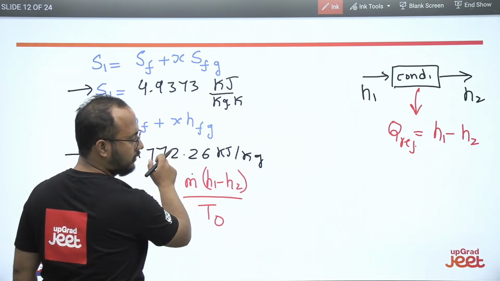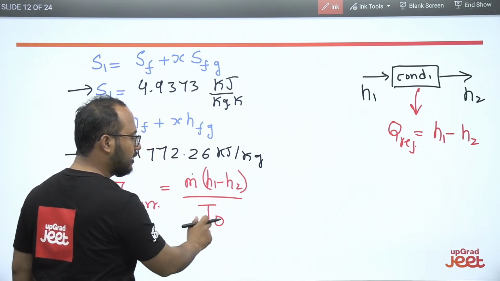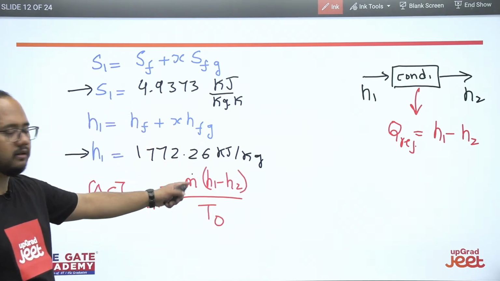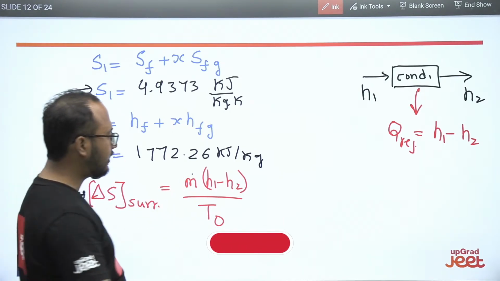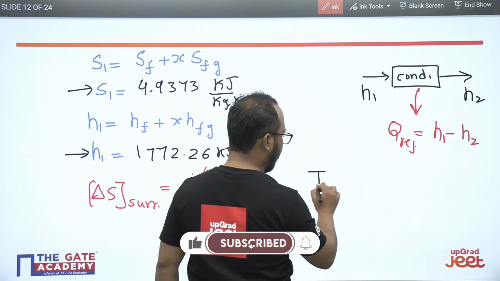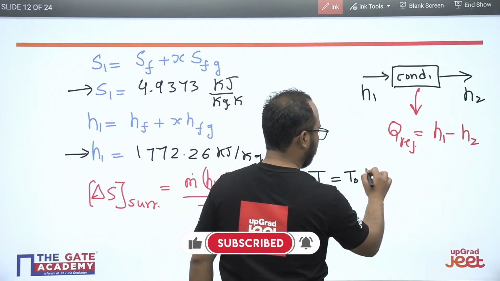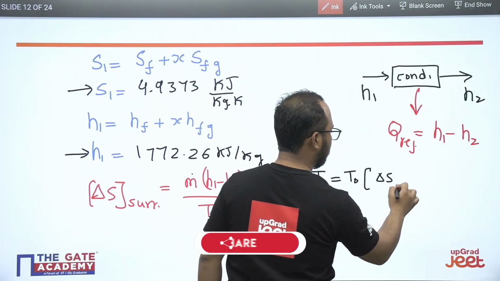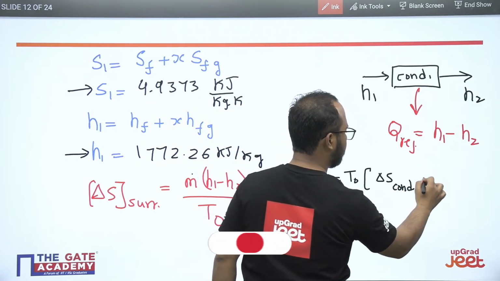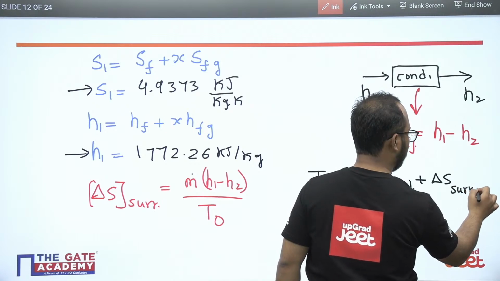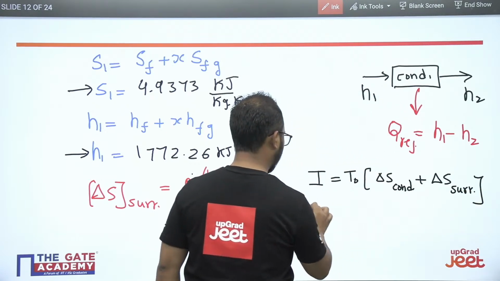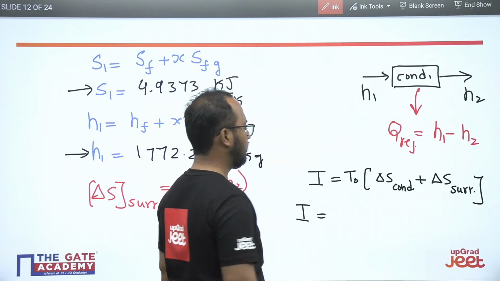H1 we have calculated, H2 is directly given, T0 is already given in the question, and M is again given. So the final answer by using this relation, I equals T0 times delta S of condenser plus delta S of surrounding. Irreversibility will be like this only.